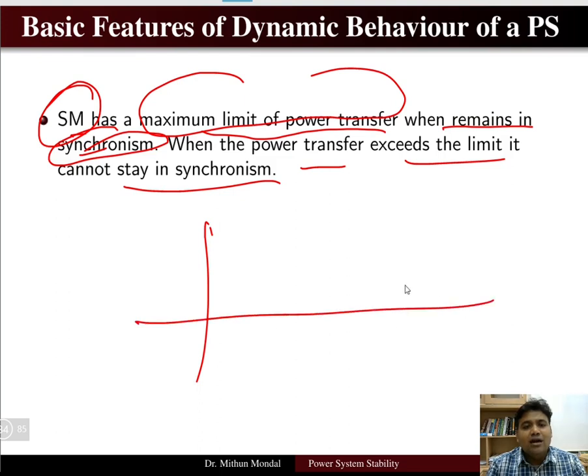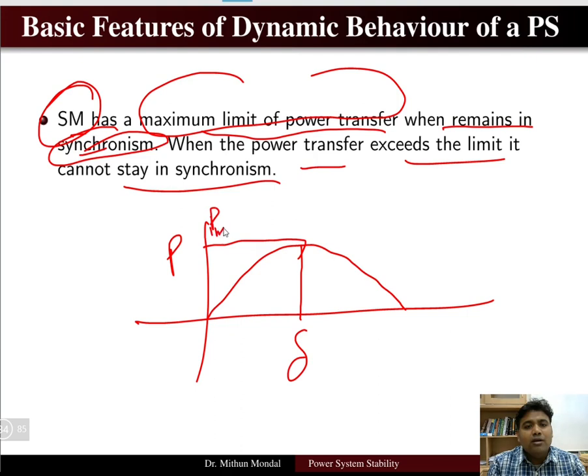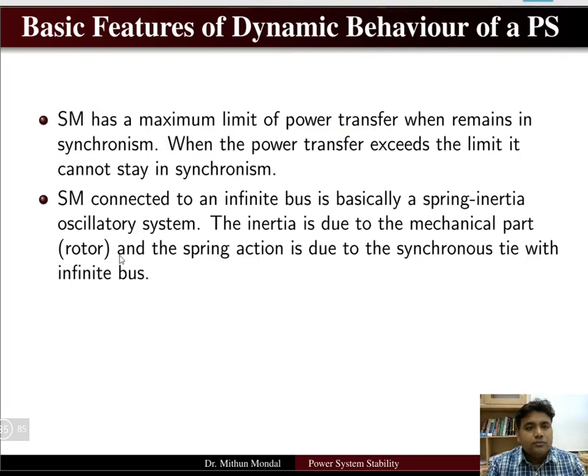So we can see the graph of the power with respect to delta, where the power will be maximum. Here we have the maximum power. Power can be more than that, and then it can lose synchronism. This is known as the power-delta curve, which we will look at ahead.